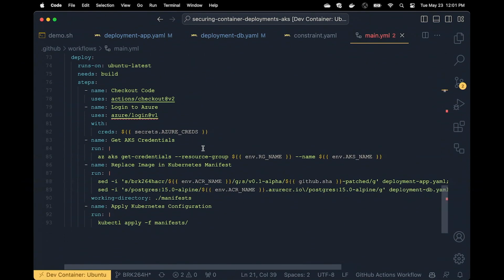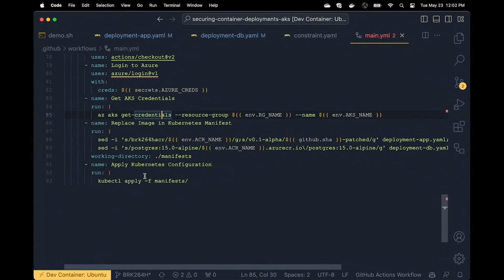So that concludes the build. The deploy checks out the code, logs into Azure, and then I have to get my Kubernetes configuration. I wanted this all to be a complete end-to-end deployment where I'm building the image and then I can deploy it out to the cluster. So I'm just getting the credentials, and then I'm replacing the images in the manifests. Now I'm using sed. You could use something like Kustomize as well. And then changing into the manifest directory and applying all the configurations in that directory.